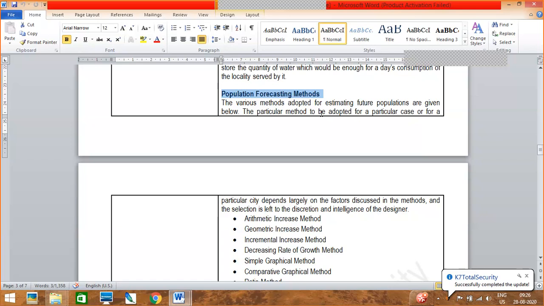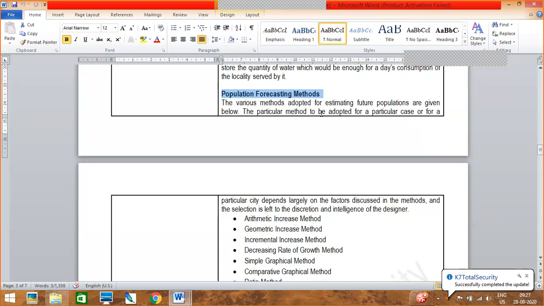So always when an engineer constructs water supply components or a water supply scheme, they consider a period of time. Suppose they are constructing a pipe. They have to know the diameter of the pipe. What should be the diameter? They consider all those things by calculating, taking into account the population.